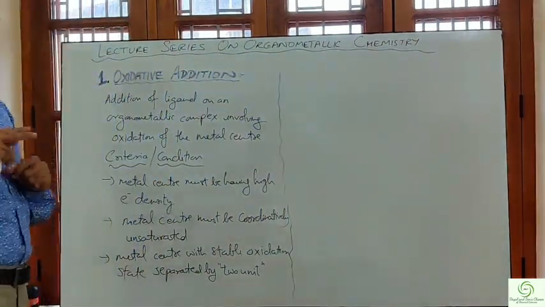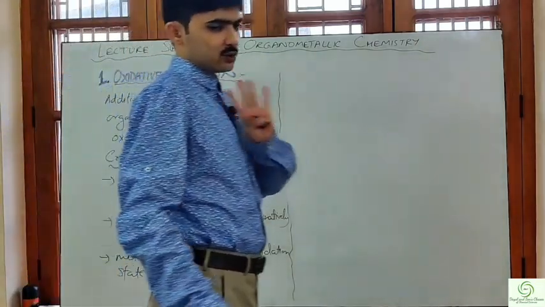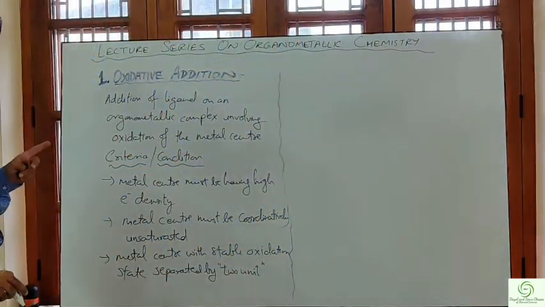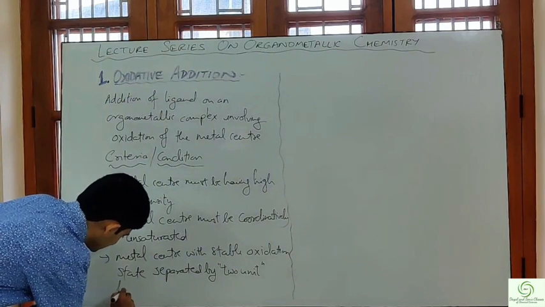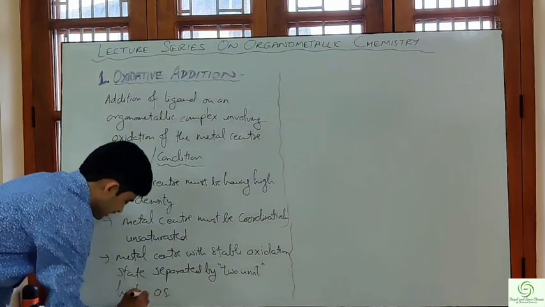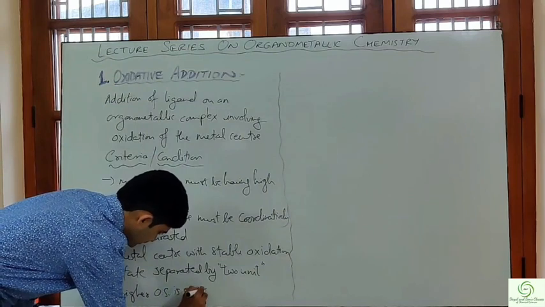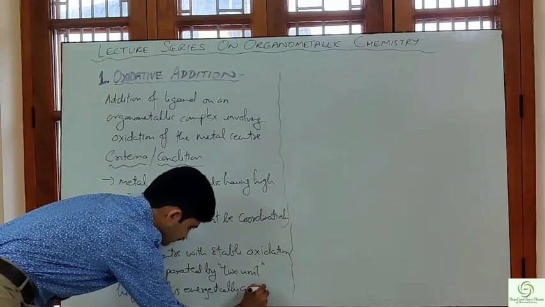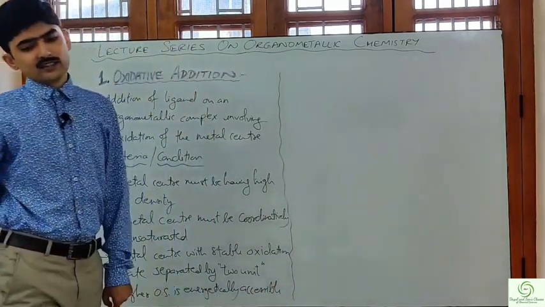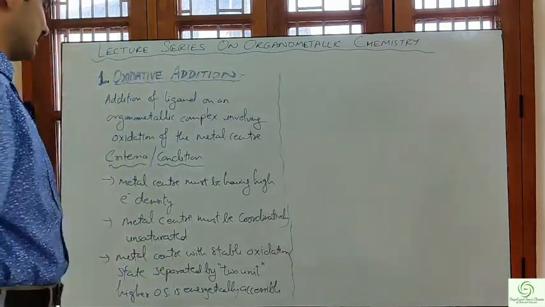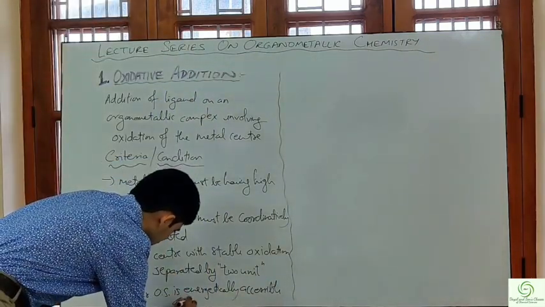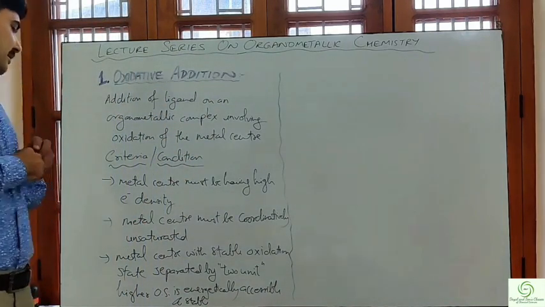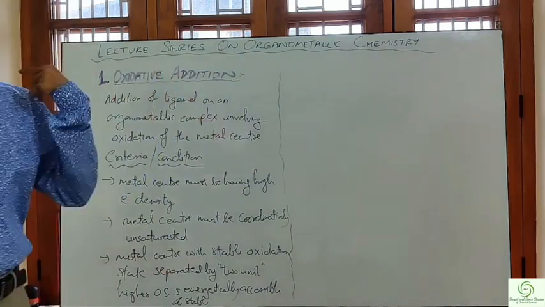There must be a difference of 2 in the two oxidation states, but what we need to say is that the higher oxidation state is energetically accessible and stable. The stable oxidation states must be separated by 2 units.